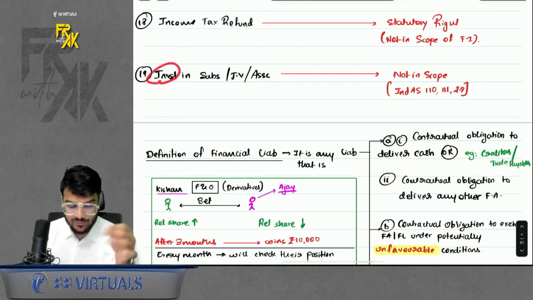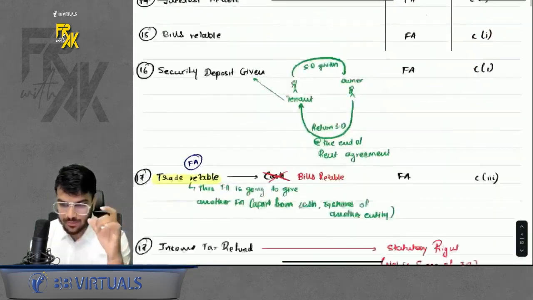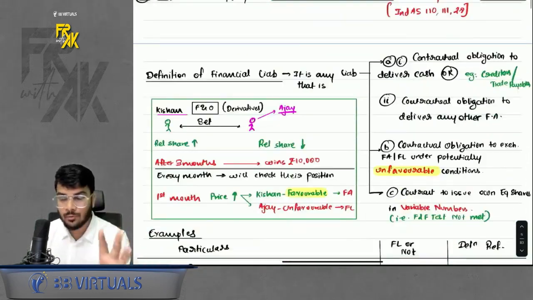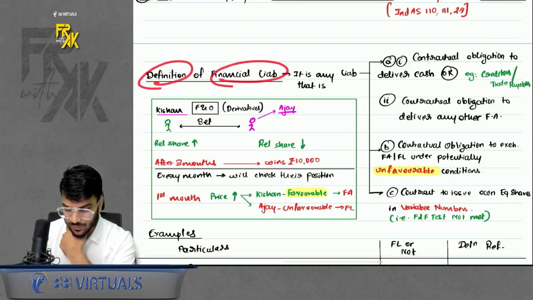Apart from it, if there is any investment in subsidiary, joint venture, or associate, it is covered under a separate Ind AS, not covered here. Do remember that part. So these were the definitions of financial asset along with the examples. I am going very slow so that you are able to recall each and everything. Okay, let's proceed further. Definition of financial liability.